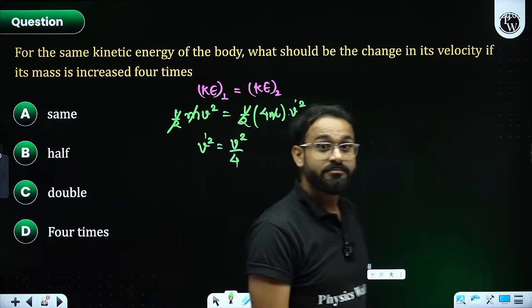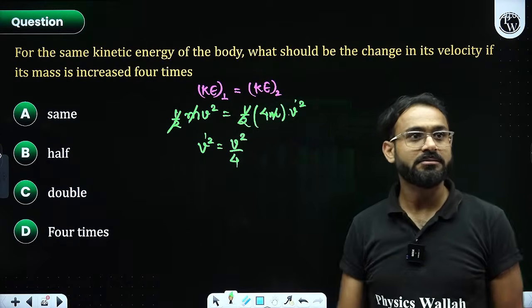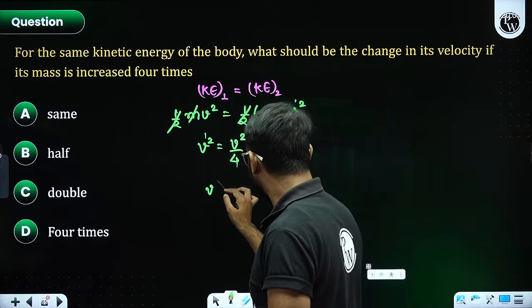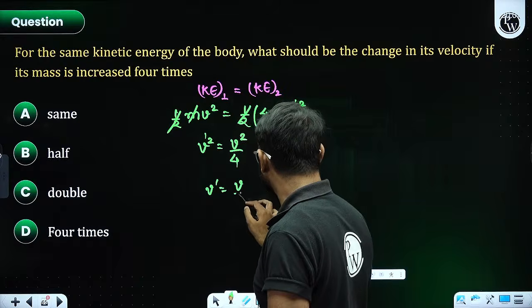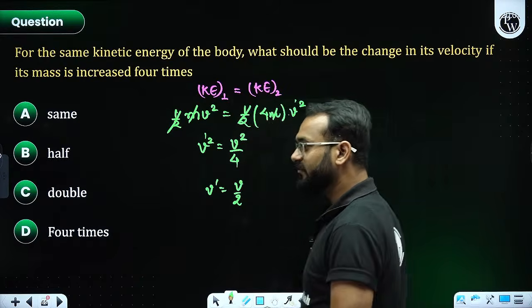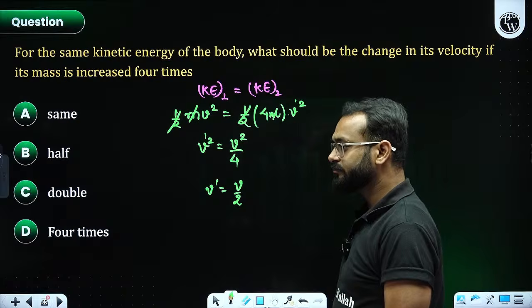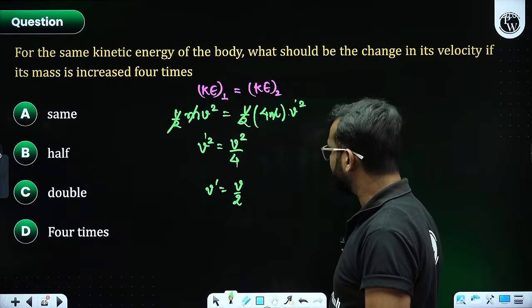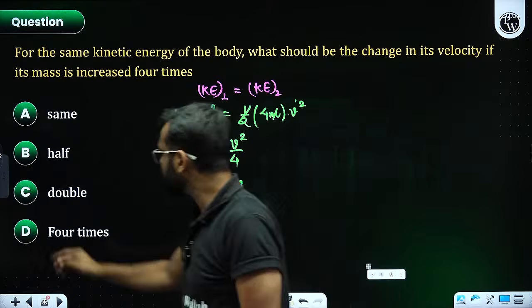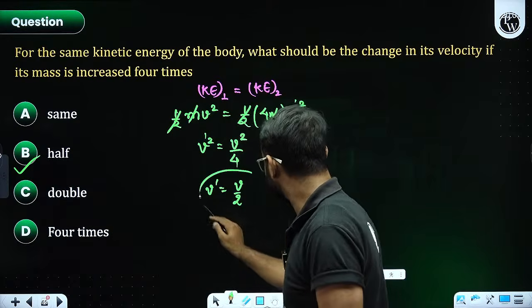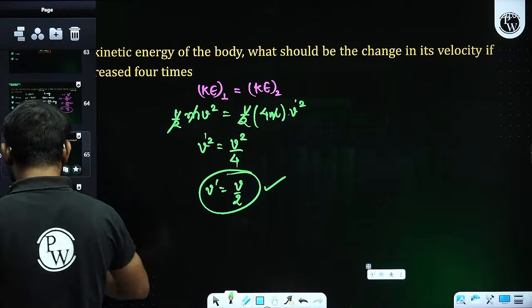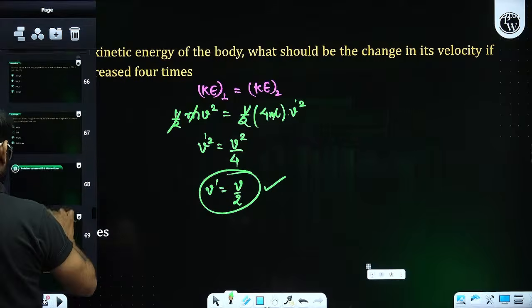Right or wrong? Clear? What should be the change in velocity? This is what we need to see. And from here, v dash is coming out as v by 2. So the change in velocity is half. Done. These kinds of questions you can give a try.